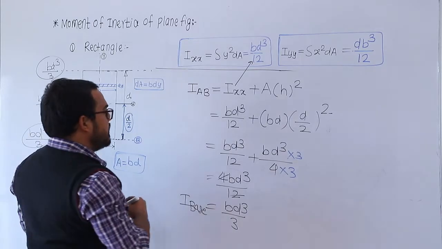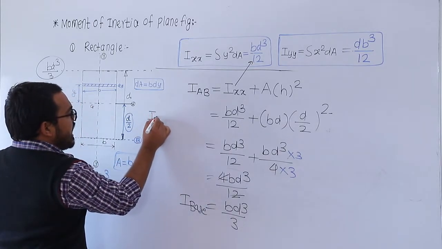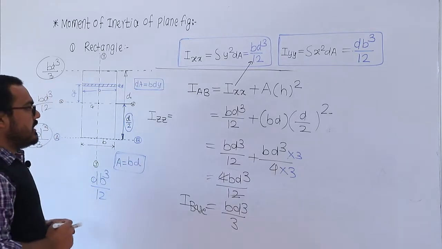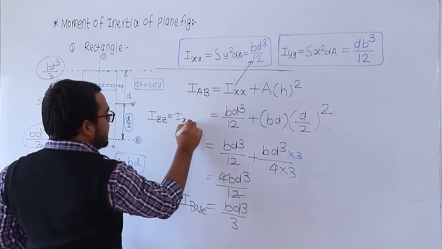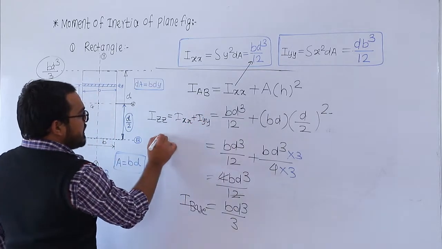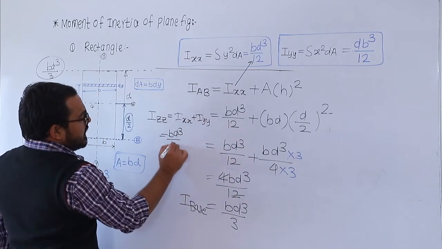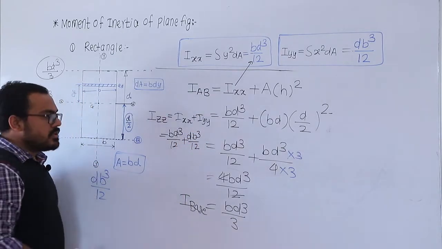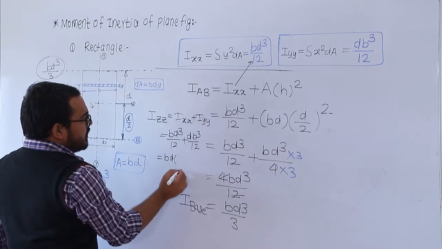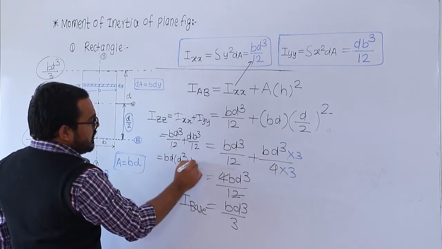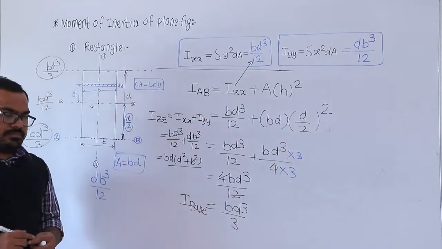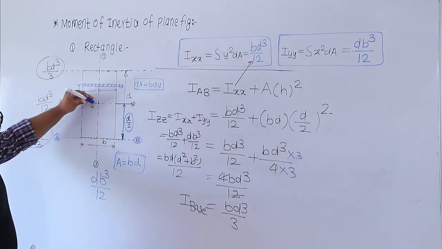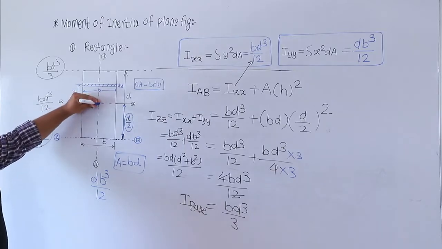The third moment of inertia is what? That is the Izz and it is called polar moment of inertia and it is the sum of Ixx plus Iyy. So we have Ixx as BD cube by 12 plus DB cube by 12. So from this if I take BD outside, it becomes D square plus B square divided by 12. ठीक आहे. So this is the moment of inertia about the perpendicular axis, that is the ZZ axis.